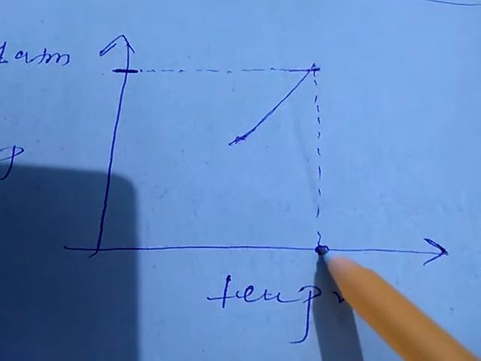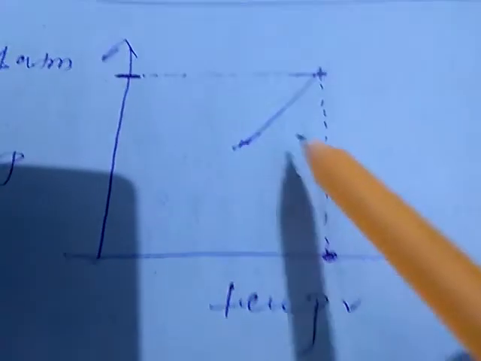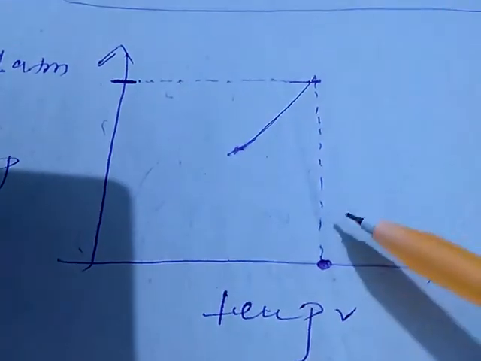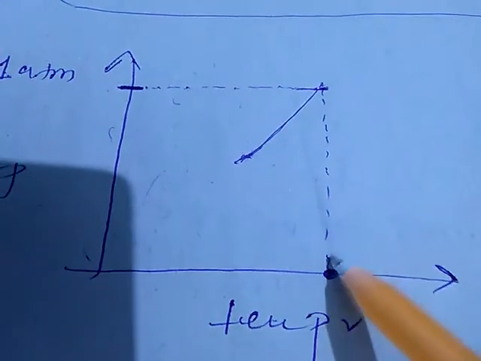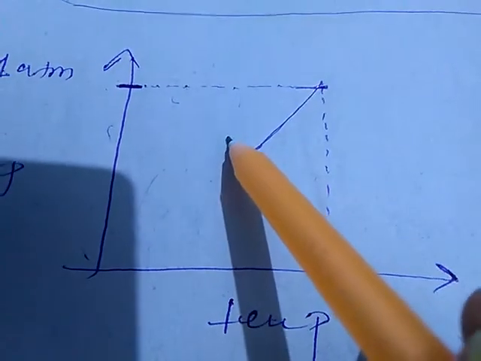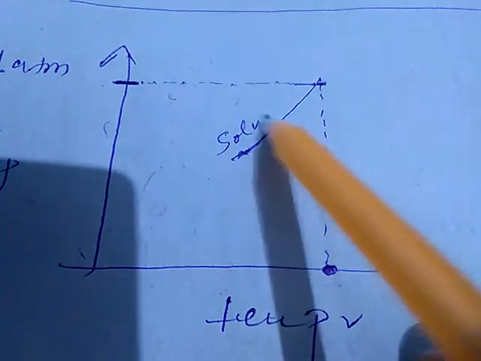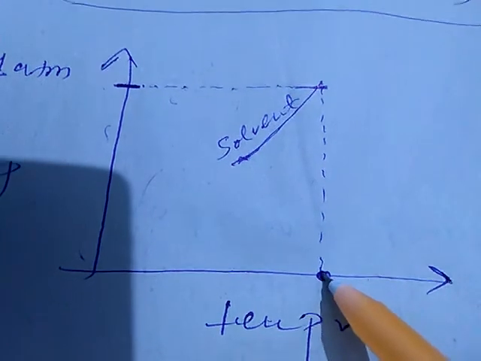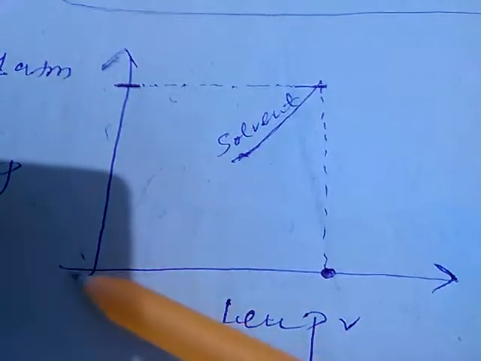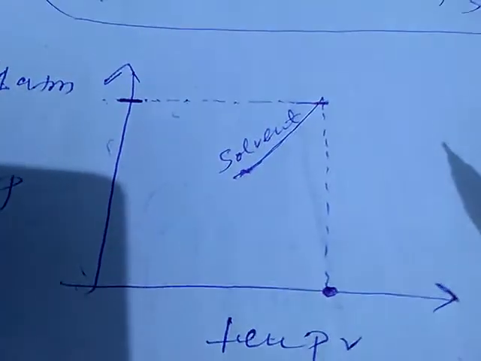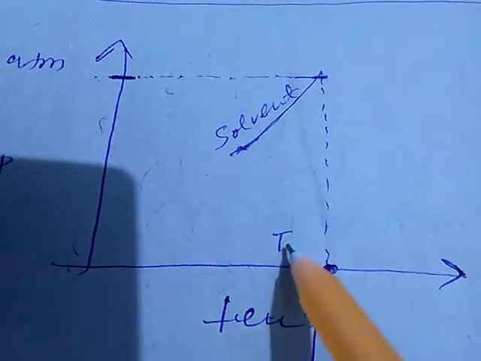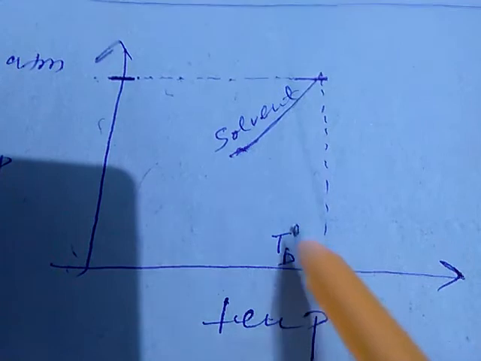And that particular temperature at which the vapor pressure became equal to the atmospheric pressure is the boiling point of that solvent. The solvent which is taken will boil at that particular temperature at which its vapor pressure and atmospheric pressure are the same, and this particular temperature is referred to as TB naught.